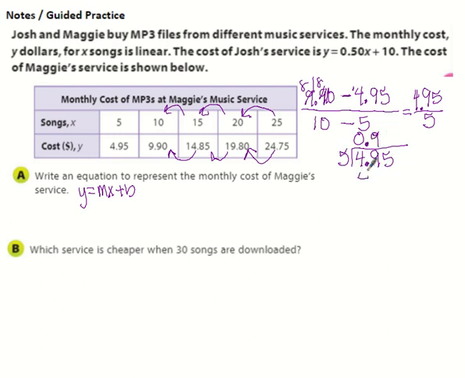It's 45. We get 4, bring down this, and we get 9. So this is our slope, which means this is our rate. Our m is 99 cents per song.